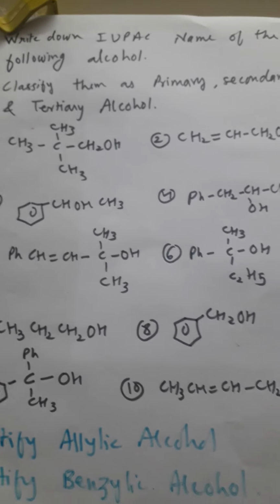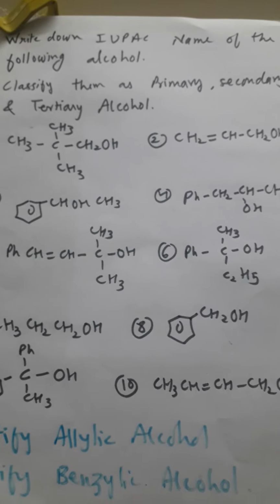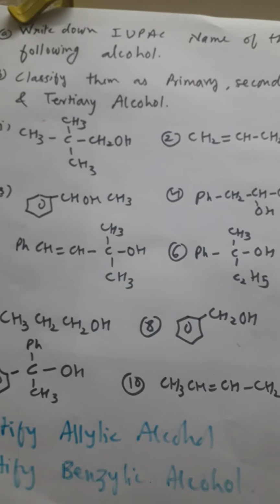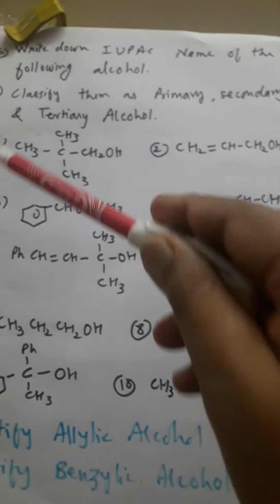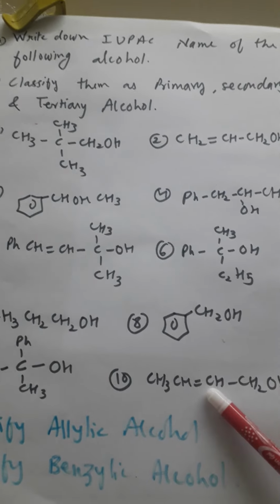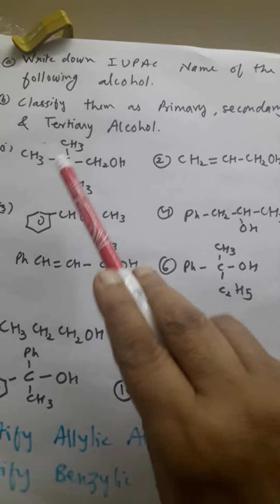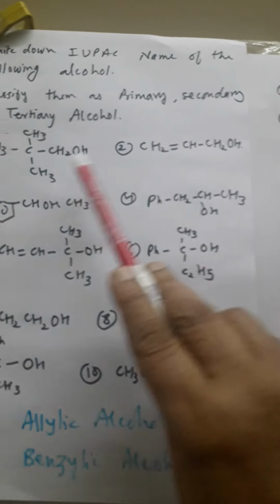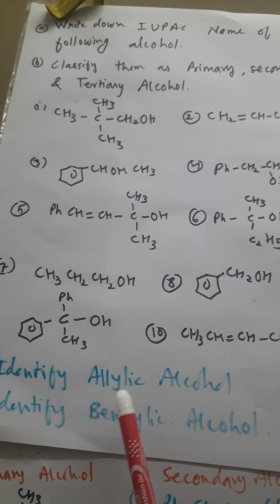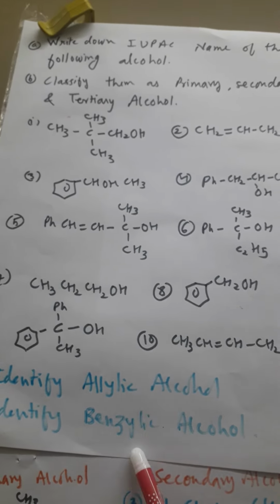Hello student, today we'll discuss alcohols, the IUPAC names of alcohol. Here are some questions I have given. You have to write down all the structures 1, 2, 3, 4. There are 10 structures here. Then classify them as primary, secondary and tertiary alcohol, and in the second question you have to find out allylic alcohol as well as benzylic alcohol.